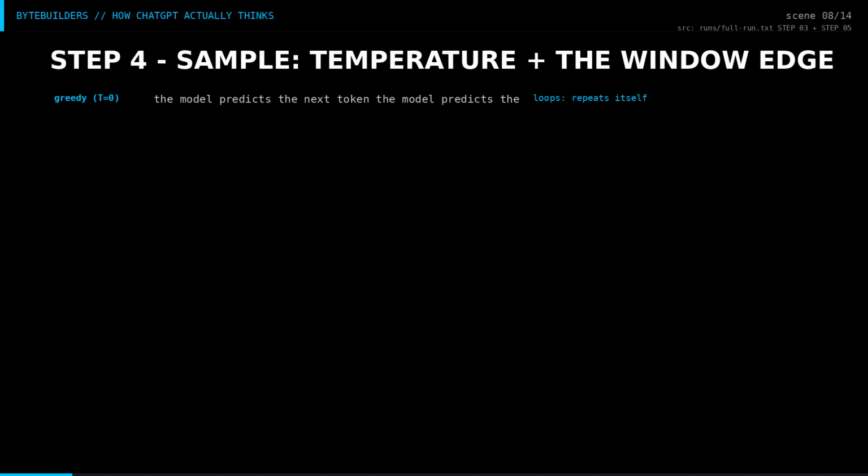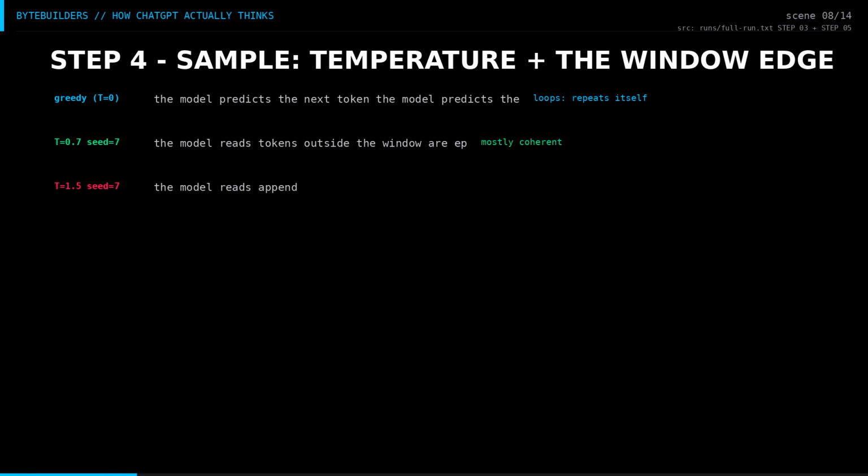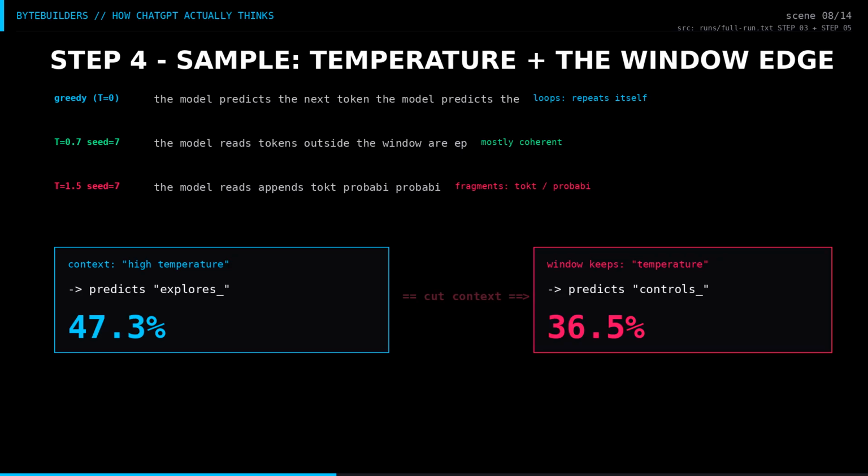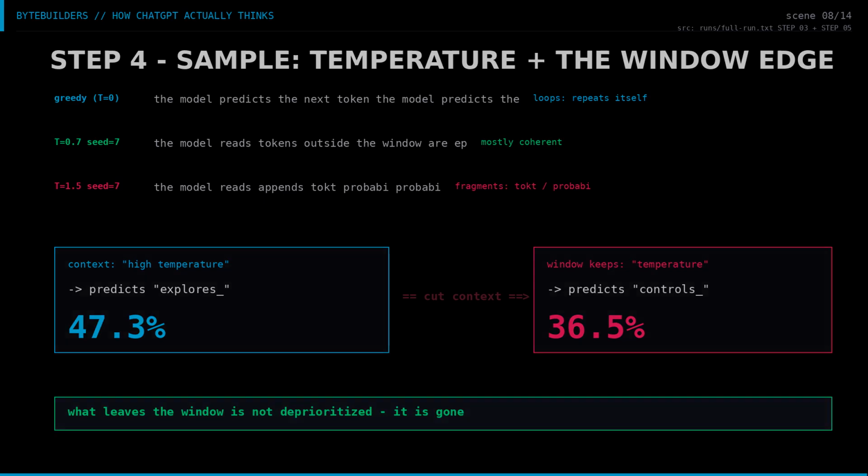Step 4. Sampling. Temperature rescales the distribution before the pick. Greedy loops. The model predicts the next token. The model predicts the. At 0.7, mostly coherent. At 1.5, the tail leaks out as fragments. And context is the only memory. Full context predicts explores at 47.3%. Cut the window to one word and it flips to controls at 36.5%. What leaves the window is gone.